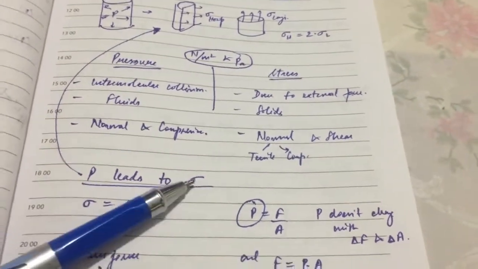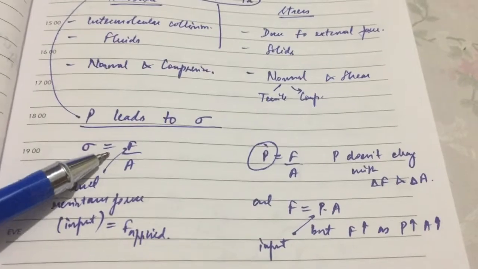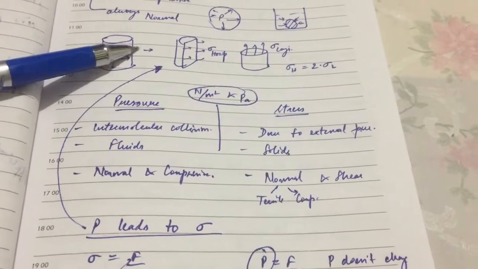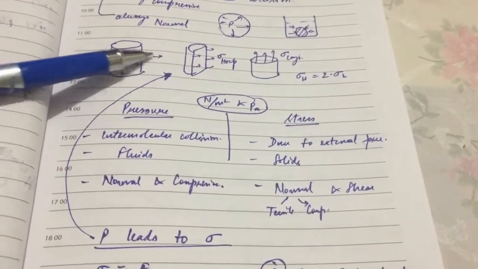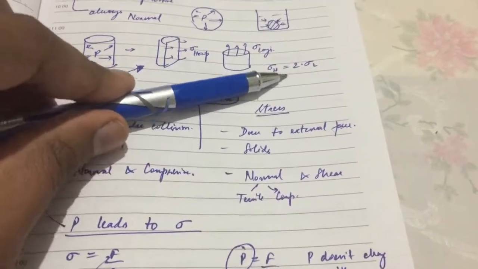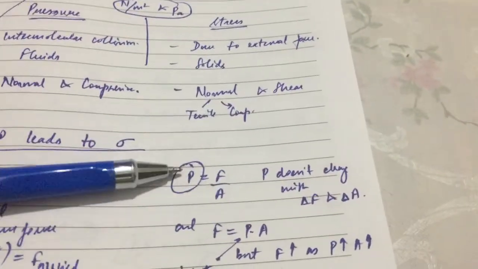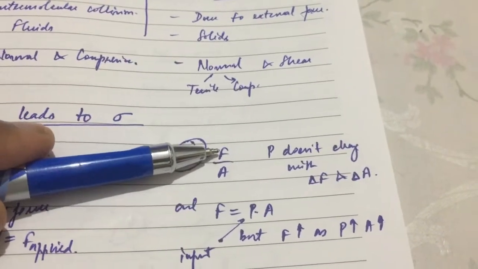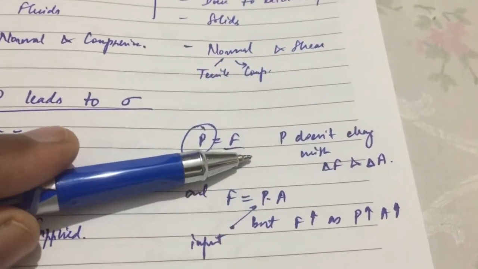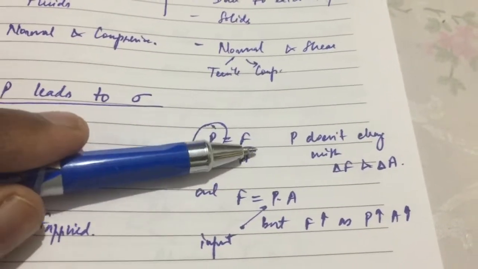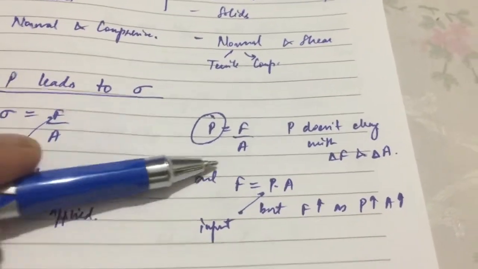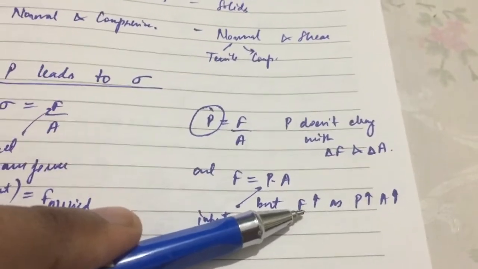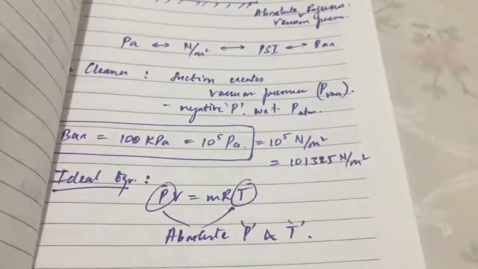So basically the pressure leads to the stress. As you know, in solids, stress is equal to force by area. But in a fluid, you can see that the pressure acts on the surface of the metal cylinder, and this pressure creates the hoop stress and the longitudinal stress, and the hoop stress is twice the longitudinal stress. The equation is that pressure is equal to force by area, but the pressure doesn't depend upon the force applied as well as the area. If the area is high, the pressure doesn't decrease, or if the applied force is high, the pressure doesn't increase. But the pressure force is equal to pressure times the area. If the pressure increases or the area increases, the pressure force also increases. Okay, thank you.